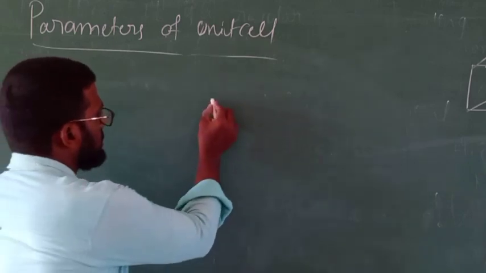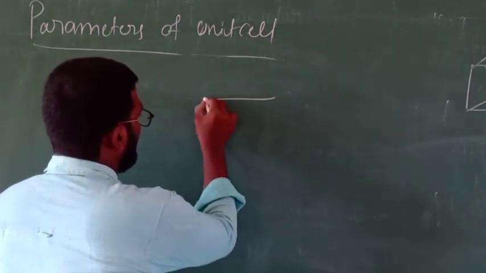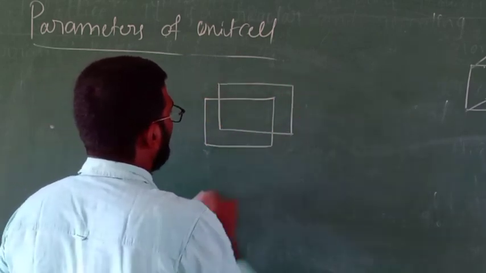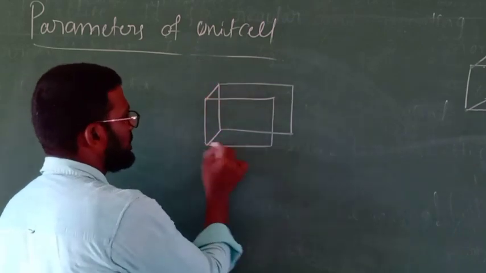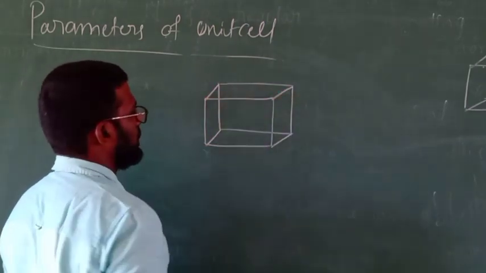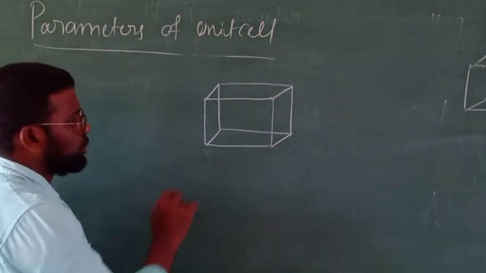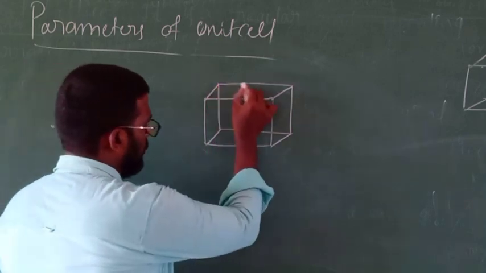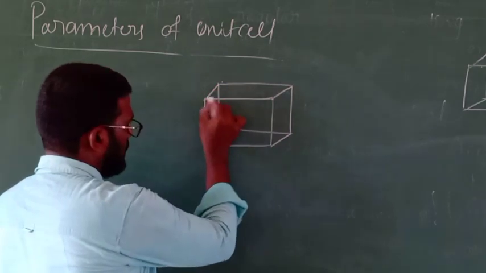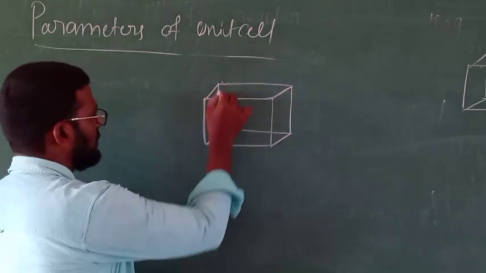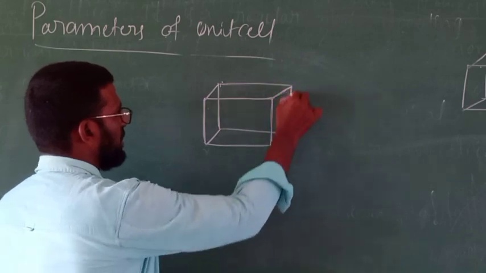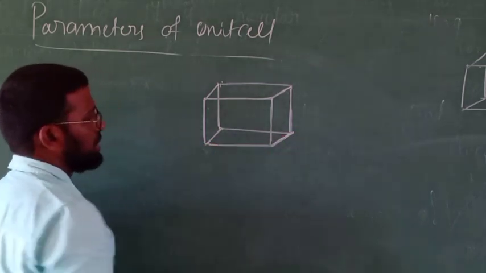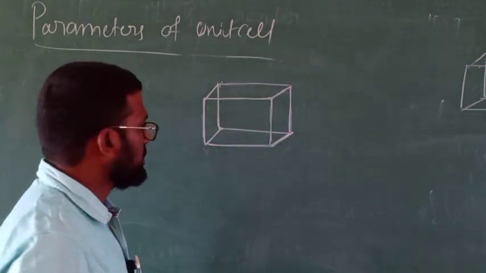For this, let us draw a unit cell diagram. Let it be one unit cell. It's just like a cube. It's a three-dimensional arrangement, and it has a total of 12 edges. Let us count: 1, 2, 3, 4, 5, 6, 7, 8, 9, 10, 11, 12. There are 12 edges. Right?